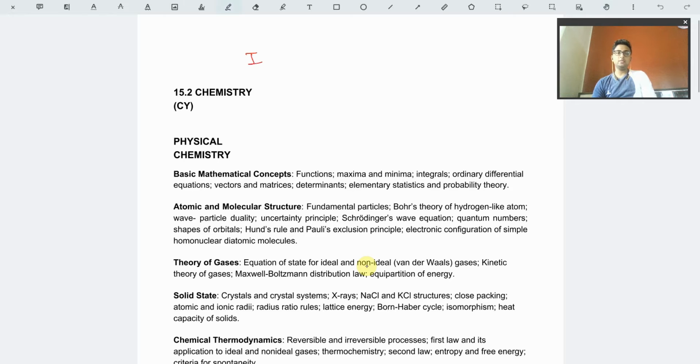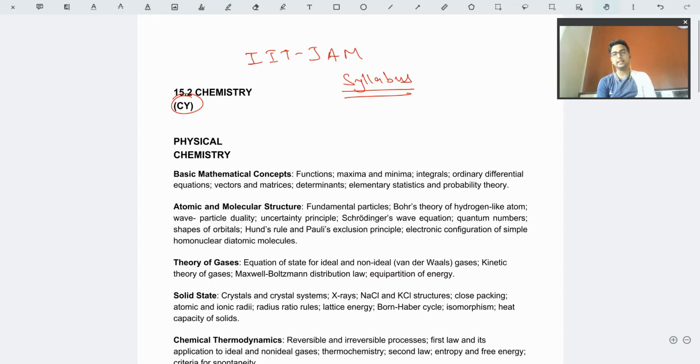So let me just write this down. This is the IIT JAM syllabus. Obviously, we are discussing the chemistry syllabus, and the code for chemistry is CY. So please remember that. The syllabus is divided into three parts.